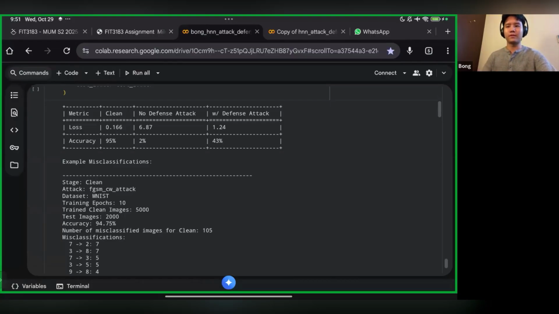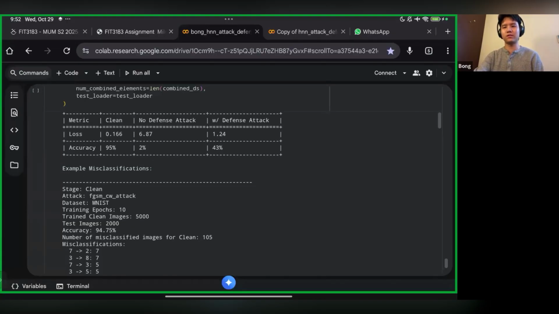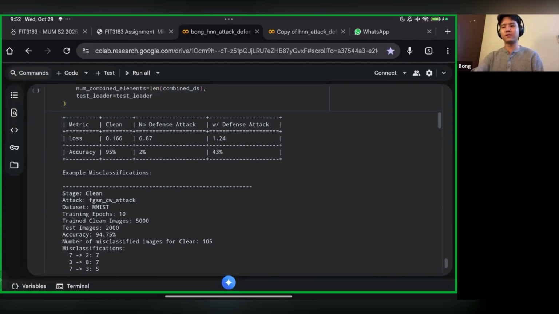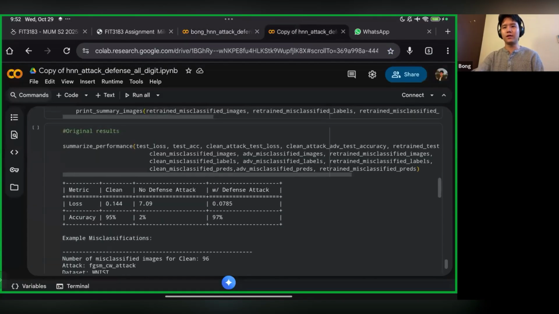So first, let me present the results. My team has not really achieved a good result for my given project here. As you can see, with the clean data set without any quantum noise, the accuracy is 95%. When there's no defense and the adversarial attack starts, it's at 2% accuracy with 6.87 loss. And with adversarial defense training together with the data set, we only got a measly 43% accuracy compared to the original Colab that we have.